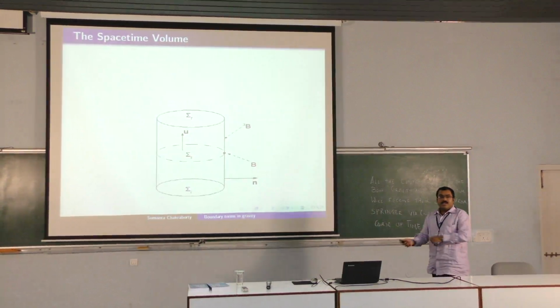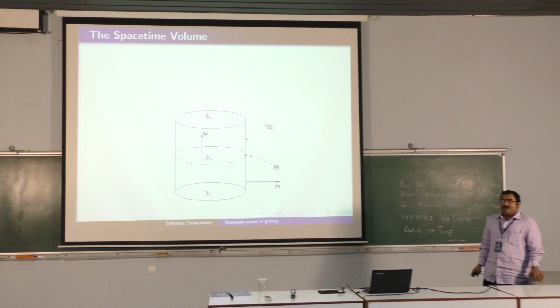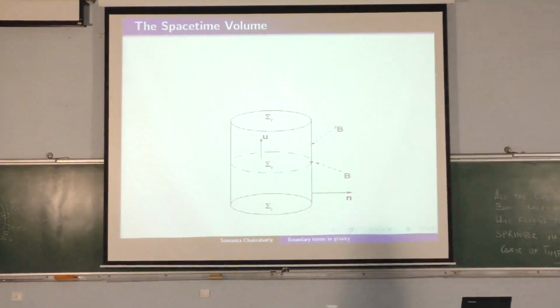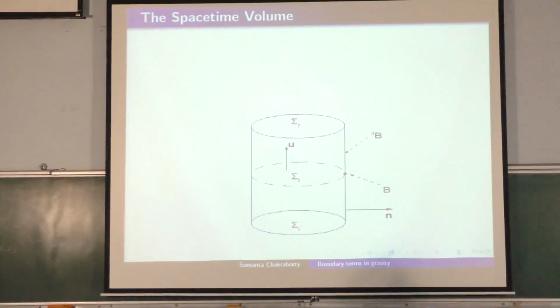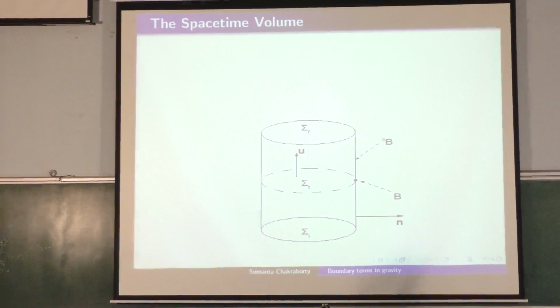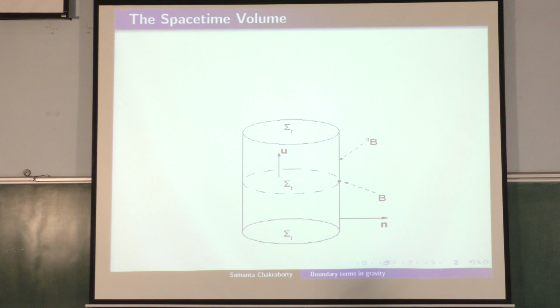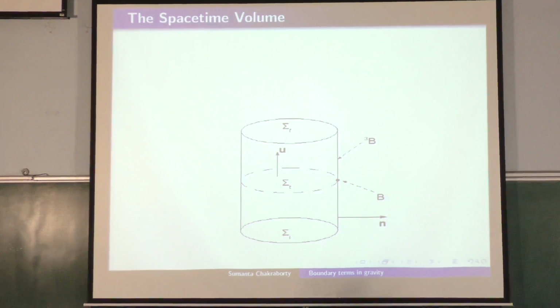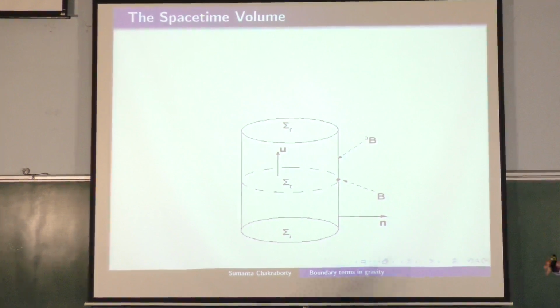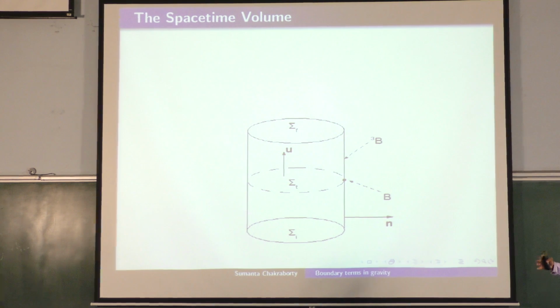Okay. So before I go to that, let me introduce the space-time volume. So you have a 4-dimensional space-time. In that, you choose 2 time slices. So you have some t equal to tf, the final time slice, and some t equal to ti, the initial time slice. And then you have a spatial volume, which is like a cylinder here. And you take the cylinder to infinity at x equal to a large distance, so that there are no contributions on the boundary coming from the cylinder. So you only have contribution coming from the t equal to tf and t equal to ti, these 2 surfaces.